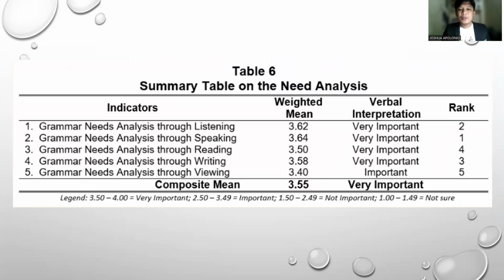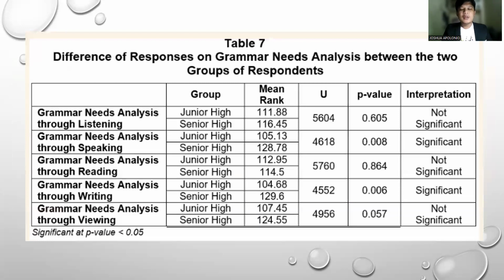To sum it all up, for table 6, the topmost item was grammar needs analysis through speaking with a composite mean of 3.64, which was verbally interpreted as very important. And the last one was grammar needs analysis through viewing, having a composite mean of 3.40, as shown before, with a verbal interpretation of important, having a total composite mean of 3.55 with a verbal interpretation of very important.